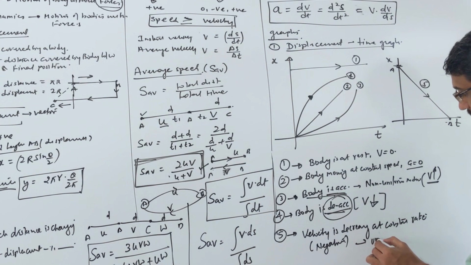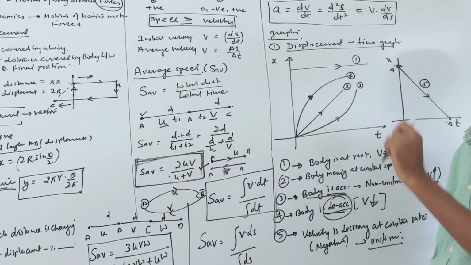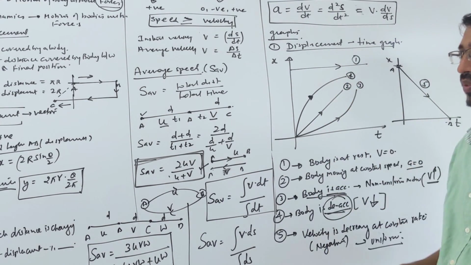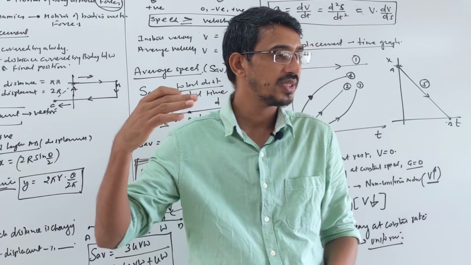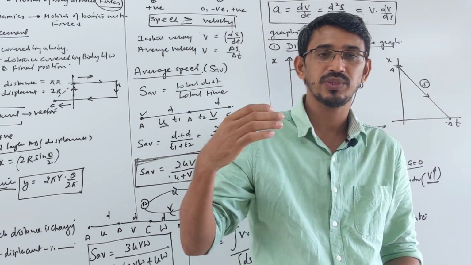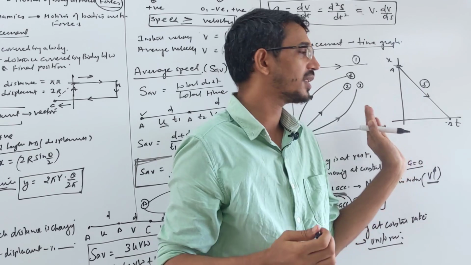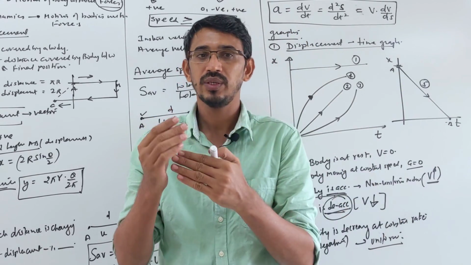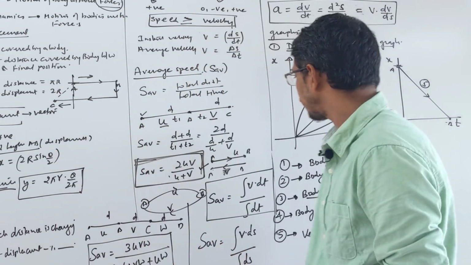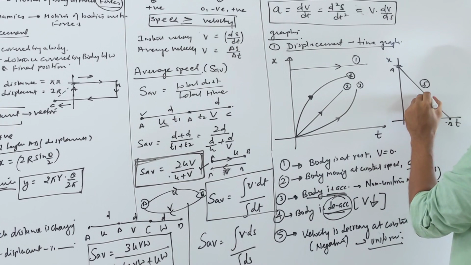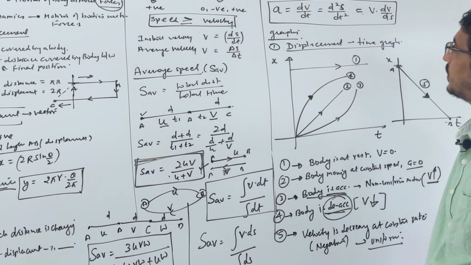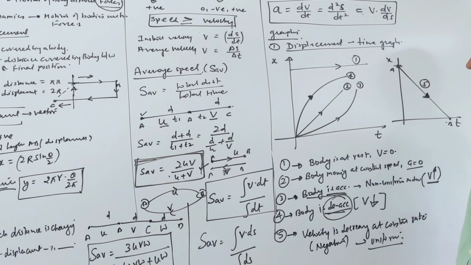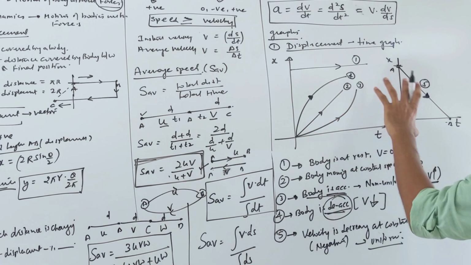This is also actually uniform motion, but the velocity is negative. Suppose you started from here going in this direction, that was your positive displacement. The meaning in this curve is that the body is coming back toward your initial point, returning back in this case. So this was your displacement and time graph, okay. So 5 possibilities I have shown here.